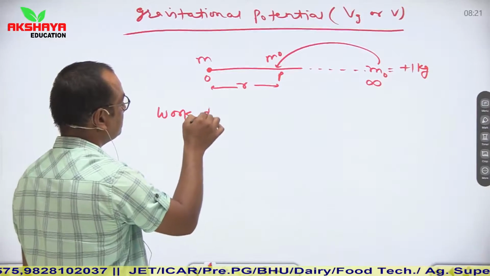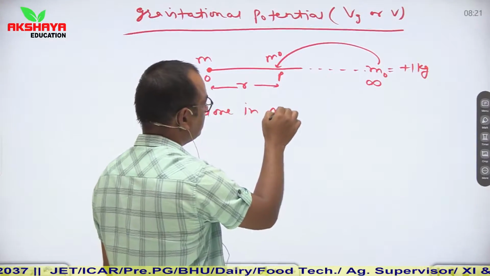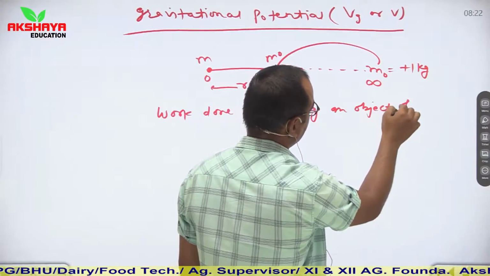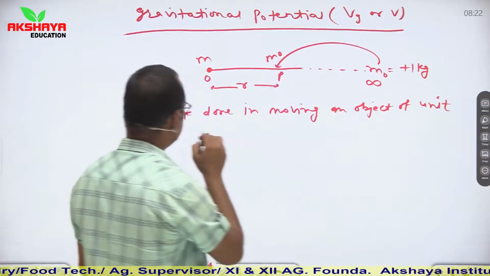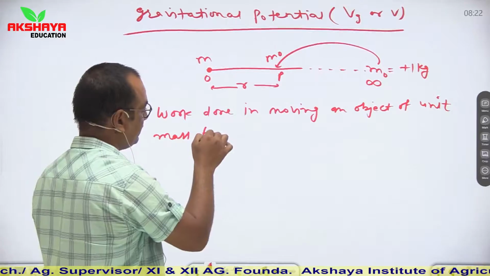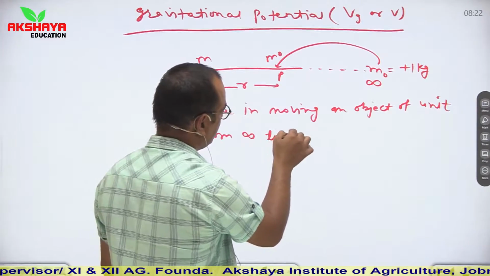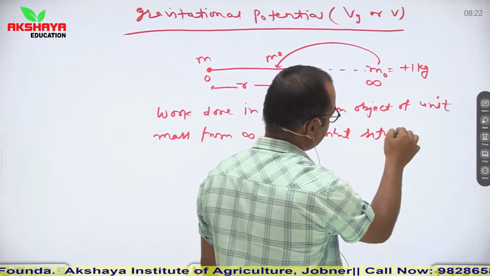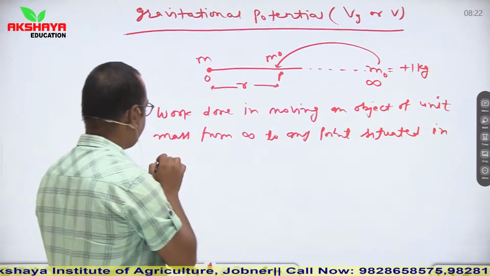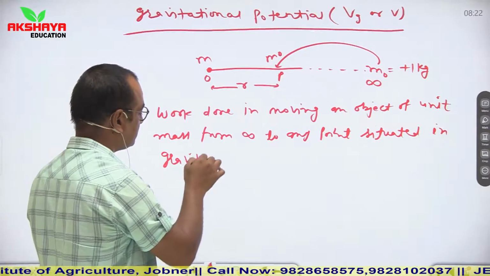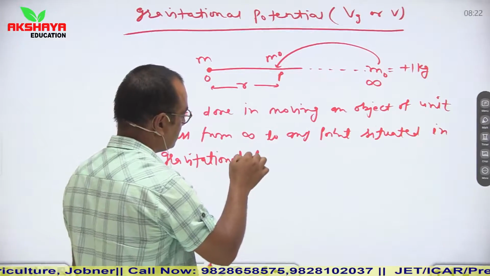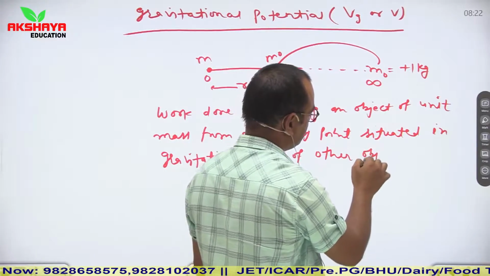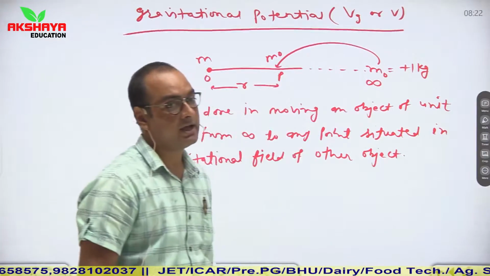Work done in moving an object of unit mass from infinity to any point situated in the gravitational field of another object. So this is defined as gravitational potential.